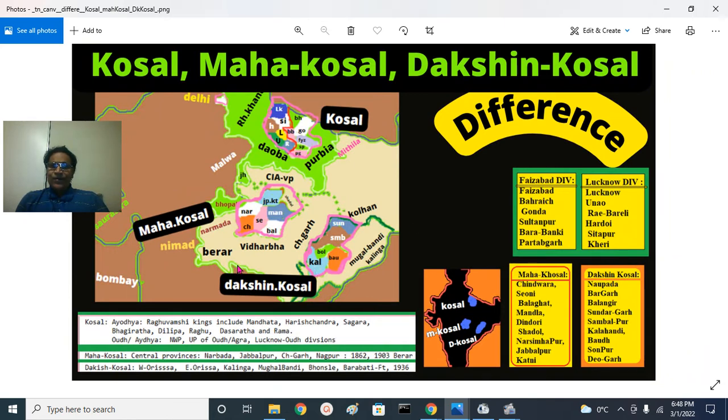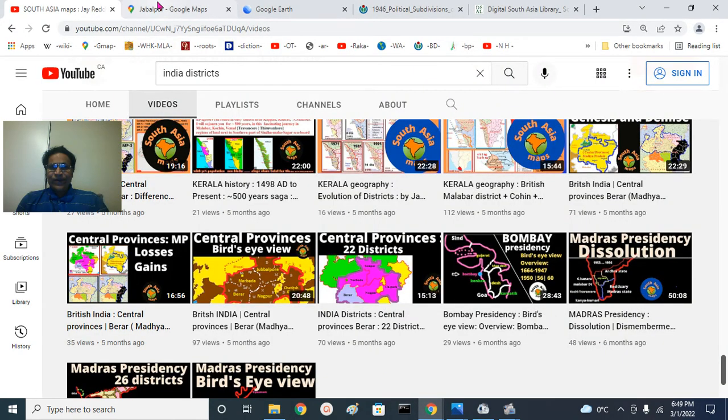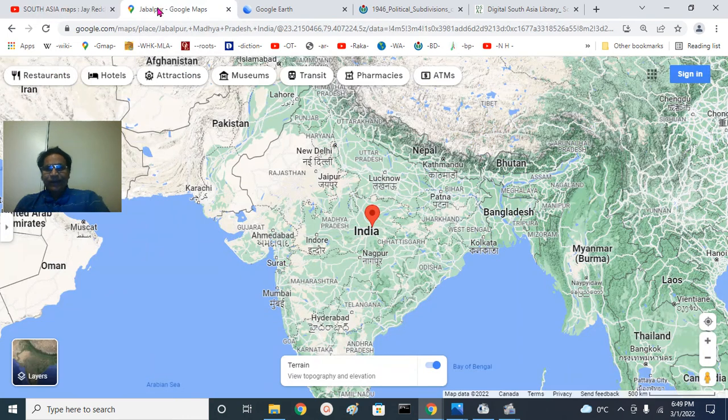That is about the coastal region, that is in the Uttarapada, and Mahakosal region in the central provinces, and Dakshina Kosal region, that is in the Orissa province. Let's go and look at the map and the things will be very clear for the audience.